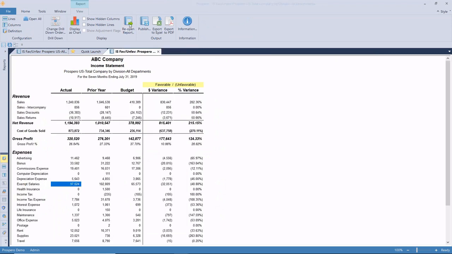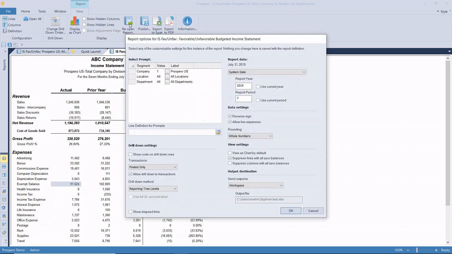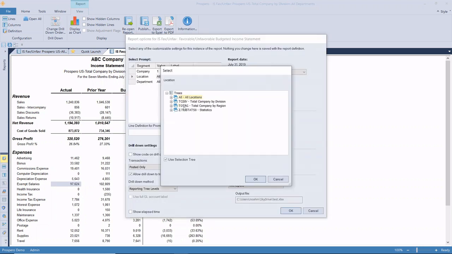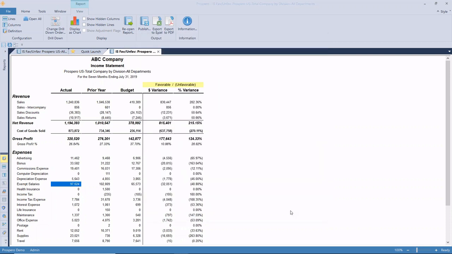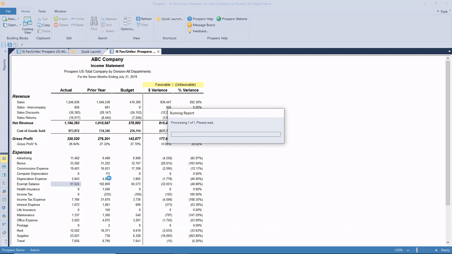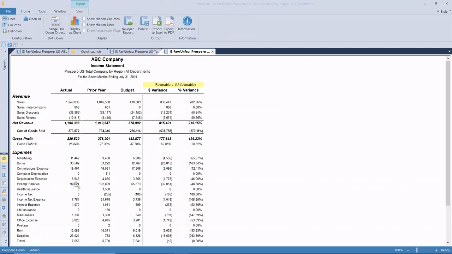So I'm going to reopen that report one more time so that we can see. This time I'm going to select the other option, total company by region, just so we can see how it's going to impact our drill down. So it's very easy. I'm doing this active, so it's a live report we're viewing.